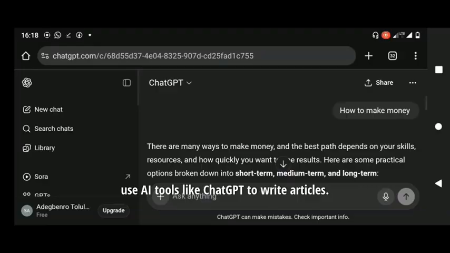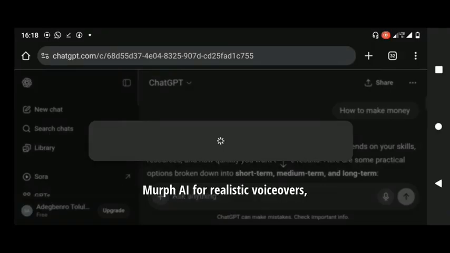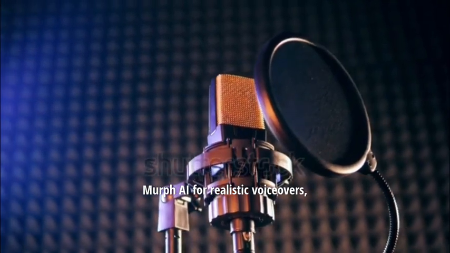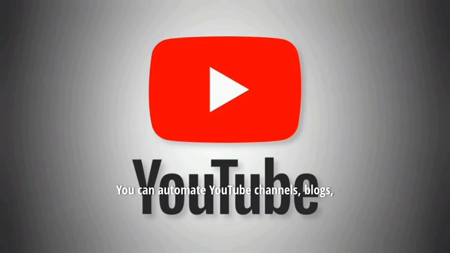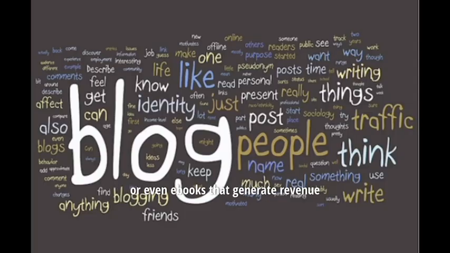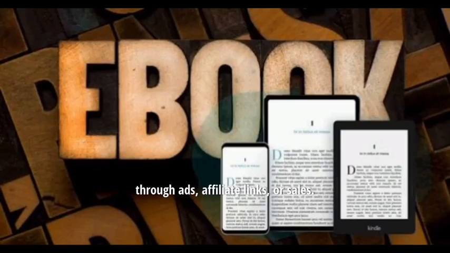Step 2. AI-powered content creation. Use AI tools like ChatGPT to write articles, Murf AI for realistic voiceovers, or Pictory for faceless videos. You can automate YouTube channels, blogs, or even ebooks that generate revenue through ads, affiliate links, or sales.